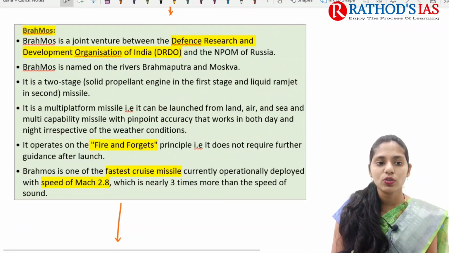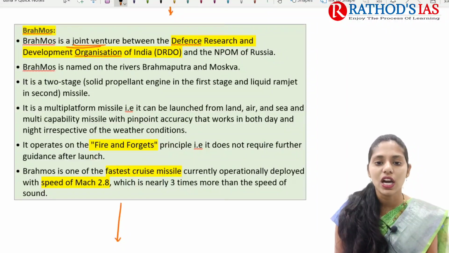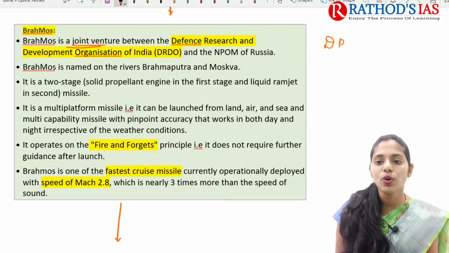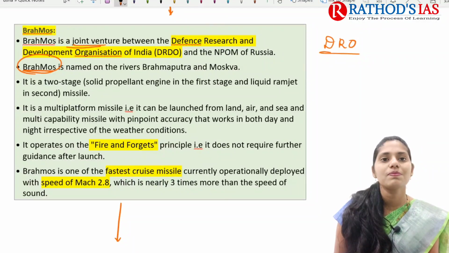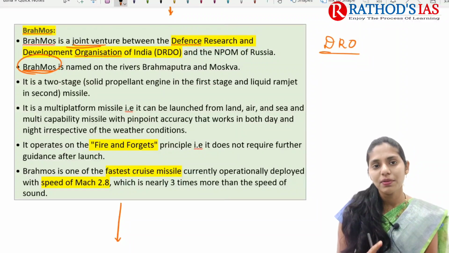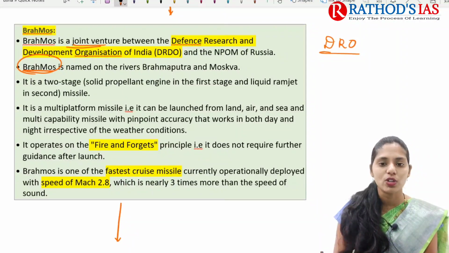If we're talking about what Brahmos is, Brahmos is a joint venture between DRDO and NPOM of Russia. So it is mainly a joint project between DRDO and Russia. If you're talking about Brahmos, the name is mainly derived from two rivers, one from India and one from Russia. The first one here is Brahmaputra, the second one is Moskva.